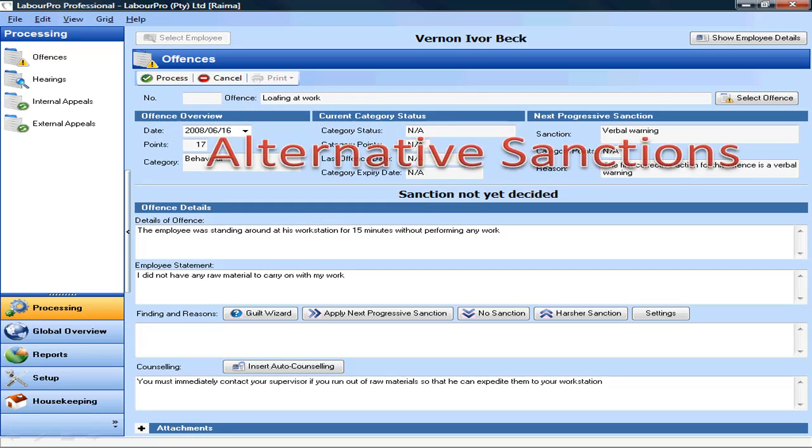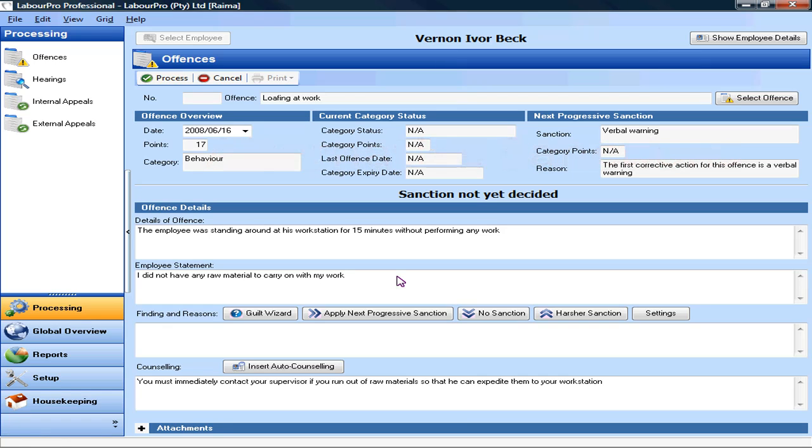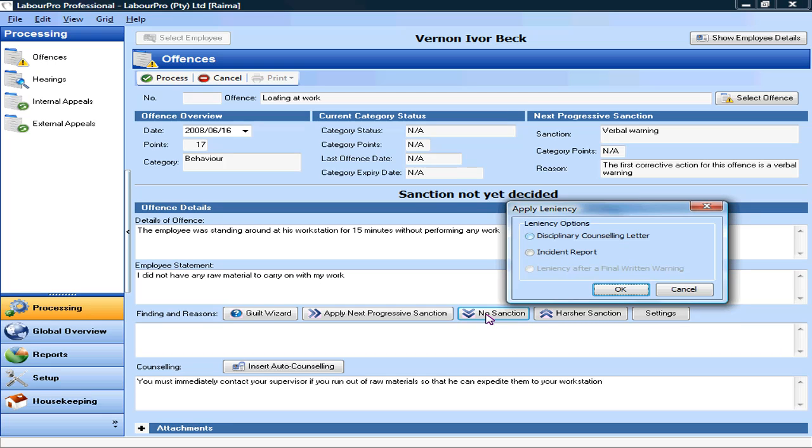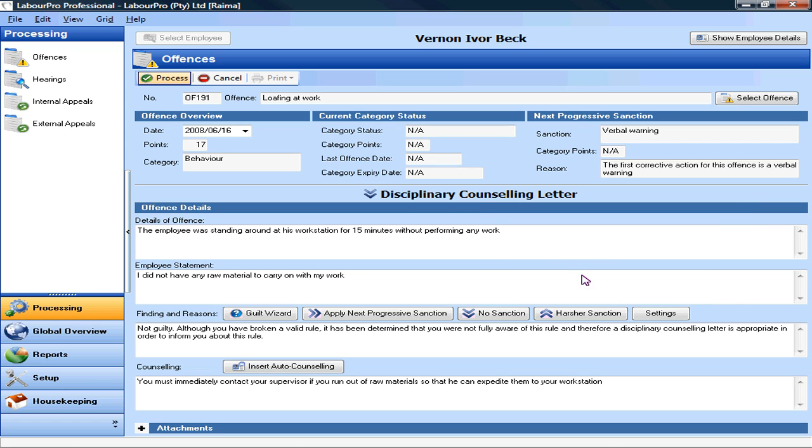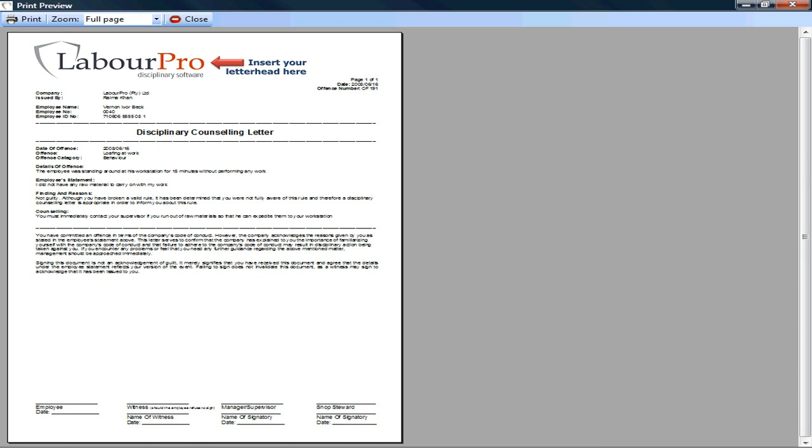But LabourPro still offers you the flexibility to consider each case on its own merit. In some cases, warnings may not be appropriate, and so LabourPro provides you with various alternatives. Disciplinary counseling letters can be used when an employee unintentionally breaks a rule and you feel that it needs to be explained to him. With this communication placed on the record, the employee cannot claim to be unaware of this rule in the future, and a warning would therefore be justified if the rule was broken again.